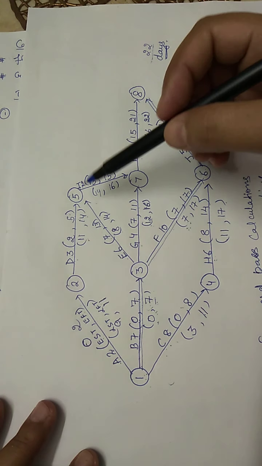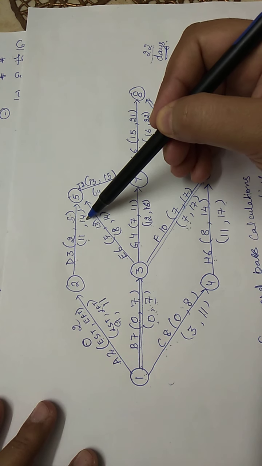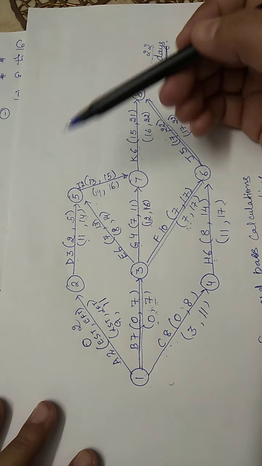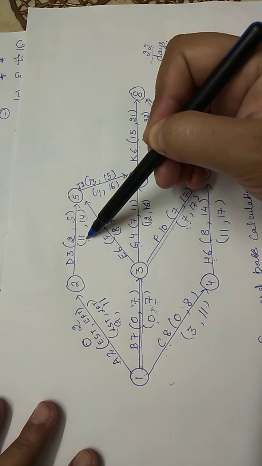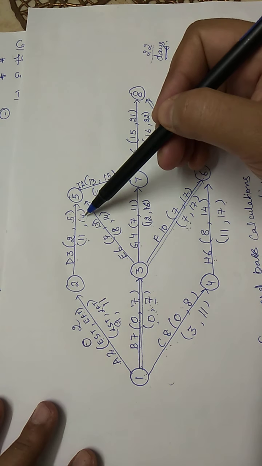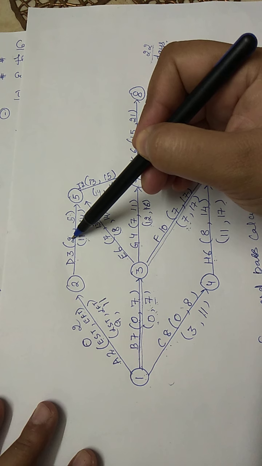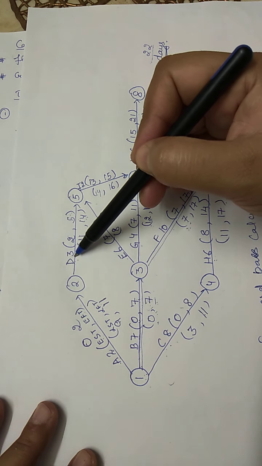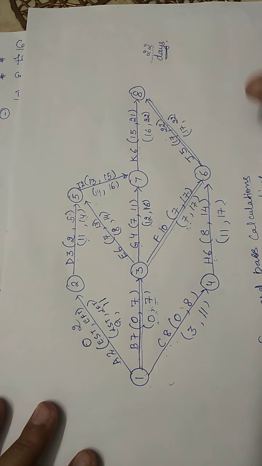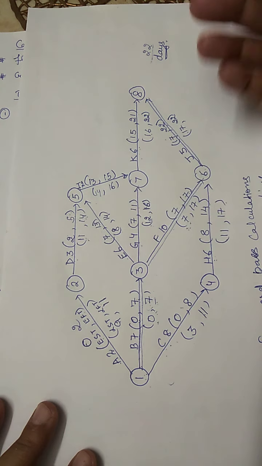What we have to do is subtract the earliest finish time from the latest finish time, or from the latest start time, the earliest start time, or from the latest finish time we subtract the earliest starting time minus the duration. So we have three formulas to find the total float. In this case it will be 14 minus 5, that is 9.